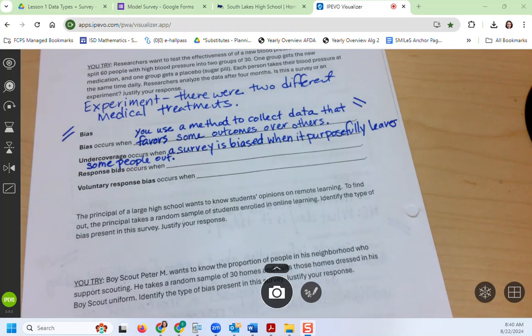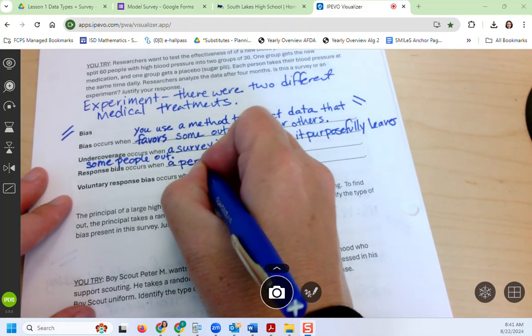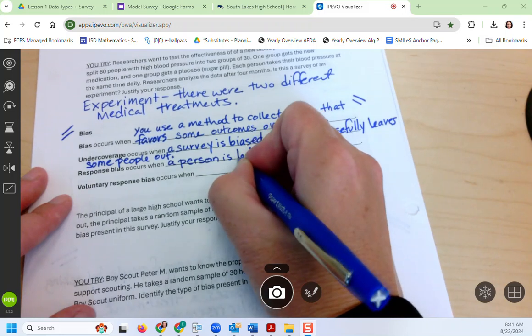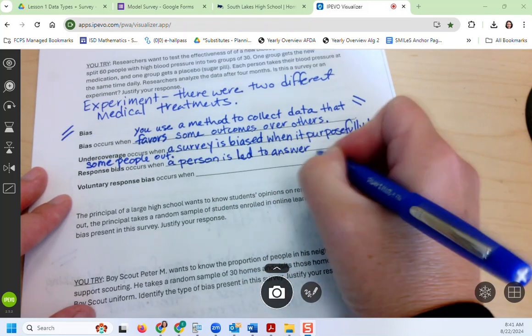Now they won't all. Some people are like, no, I really like McDonald's. It's the best hamburger around, right? So I won't get perfect results that way. But I have used this type of bias, response bias here, to try to get more people to say Wendy's. Okay? So this is called response bias when a person is led to answer in a certain way.